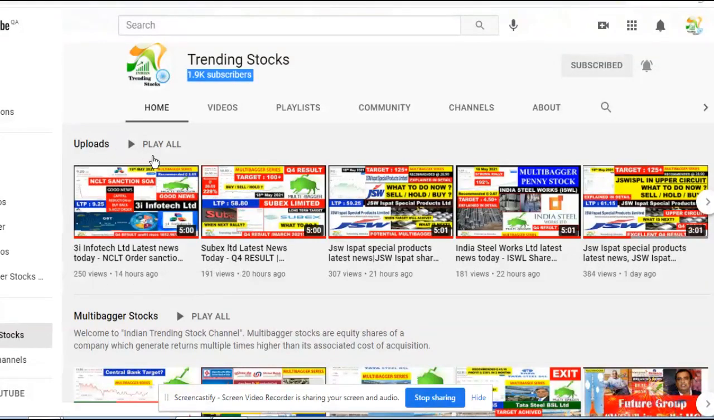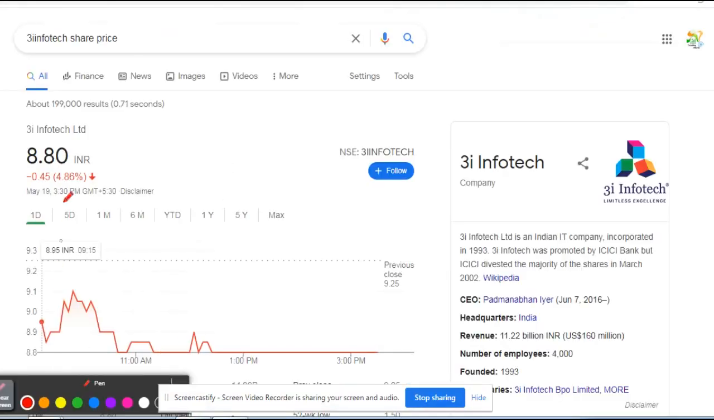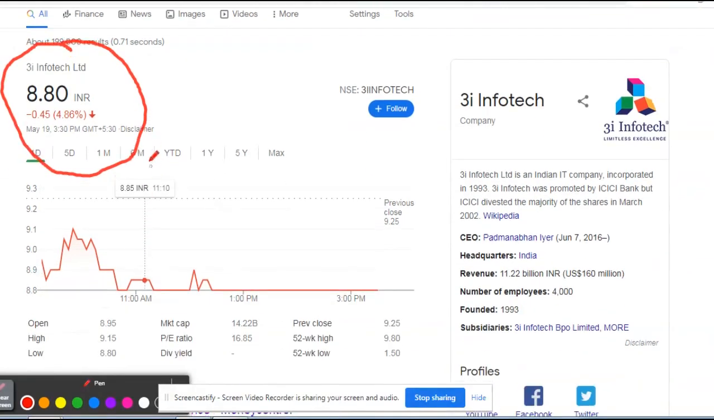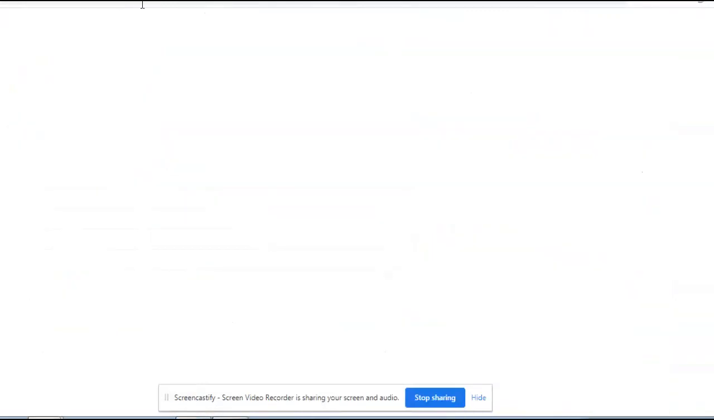Now we are going to discuss 3A Infotech Limited. There was a lot of confusion about the NCLT order, and people are confused right now because you can see that today it closed at the lower circuit. In yesterday's video, I mentioned that it's operator manipulation and the share is excellent, and the SOA is a good thing for us. The SOA is positive news, and we will go into the details today.